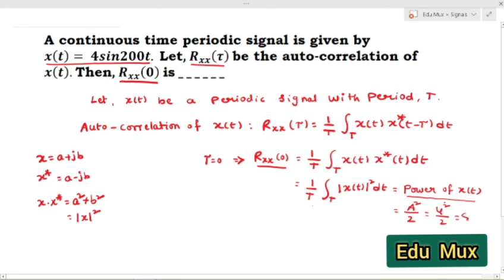How much is it? Simply 8 watts. So what is the value of Rx of 0? Which is simply 8. So what is the answer here? 8. So this is one of the important relations of autocorrelation. Okay, so Rx, autocorrelation of x of t at origin, is always equal to the average power of that periodic signal.